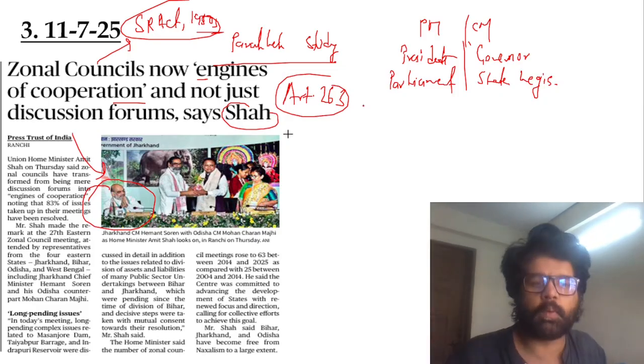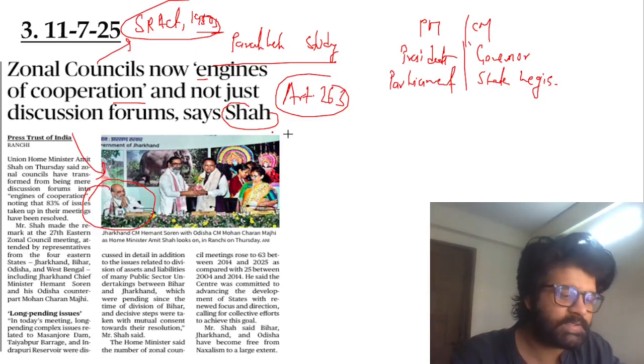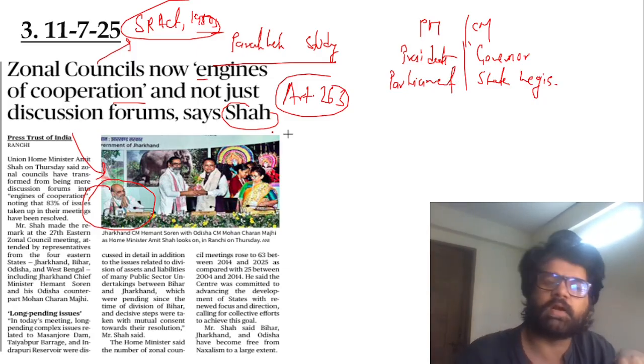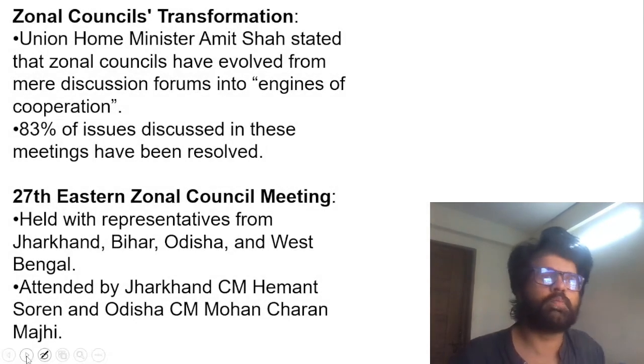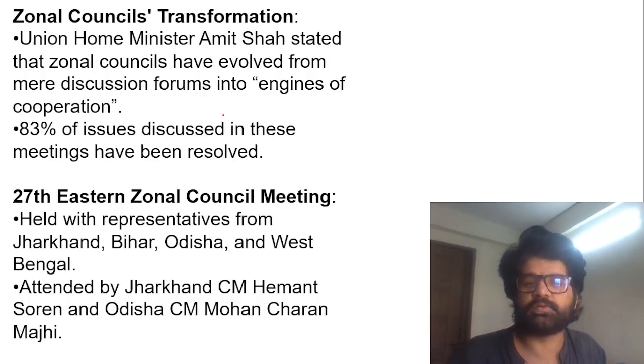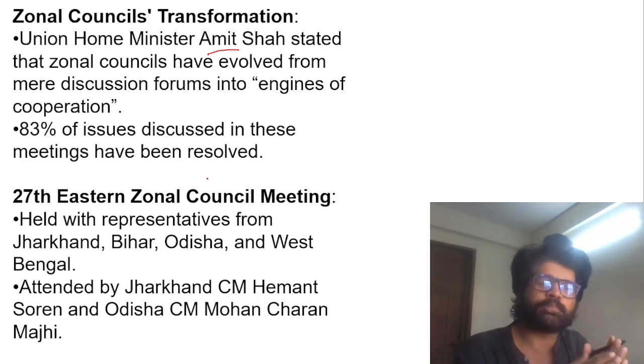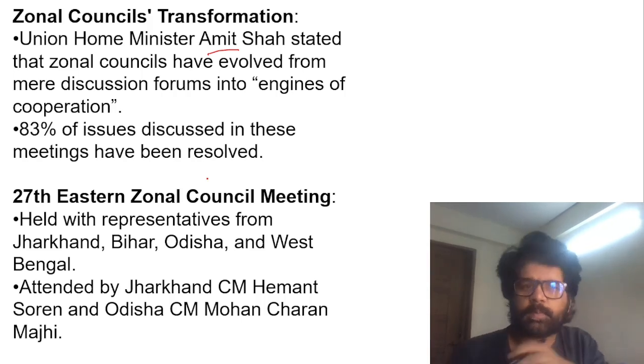So again, zonal councils are meeting often, and they are a statutory body. But the interstate council, which is headed by the Prime Minister, is under Article 263. It is not meeting enough, because maybe Modi sir is too busy outside the country again. So zonal council meetings have happened. Modi sir, like Amit Shah sir, who is heading these zonal councils, is very happy. Then you have the Northeastern Council, which has a separate act of its own.